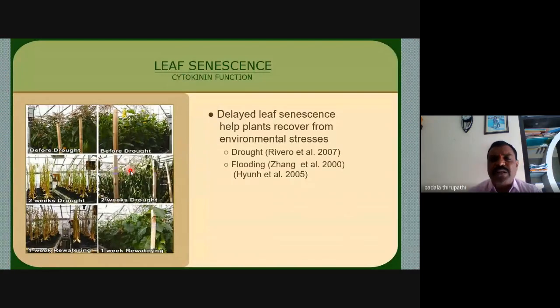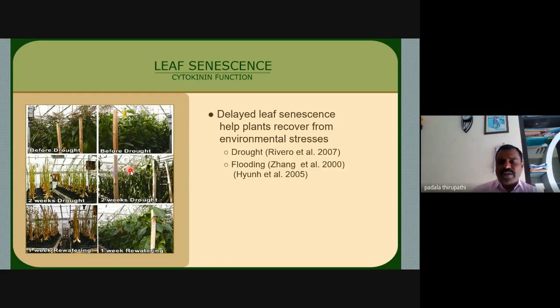This is experimentally proved by Rivero et al. in 2007 for drought conditions. For flood conditions, Zhang et al. in 2000. And Hein et al. in 2005 experimentally proved this before drought and after drought, after 2 weeks of drought and after 1 week of drought, and how the plant recovers from this stress condition just because of these phytohormones, my dear friends. So phytohormones are very, very important during stress conditions. Whenever there are abundant or scarce conditions in the external environment, the plant survives by these phytohormones or plant hormones. Is it clear?